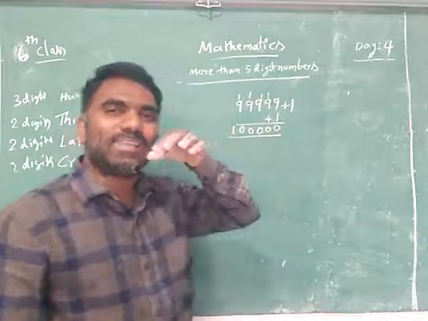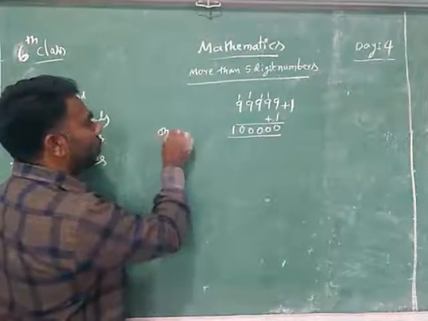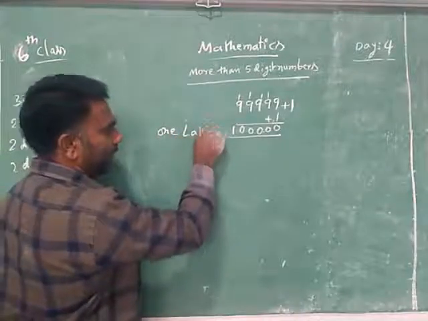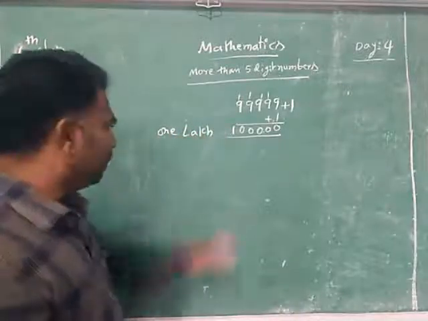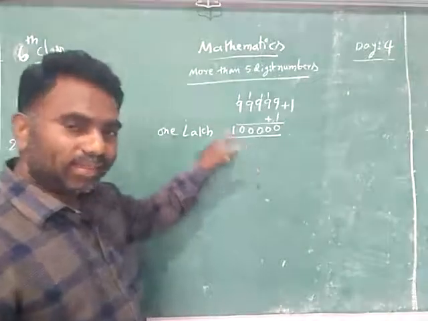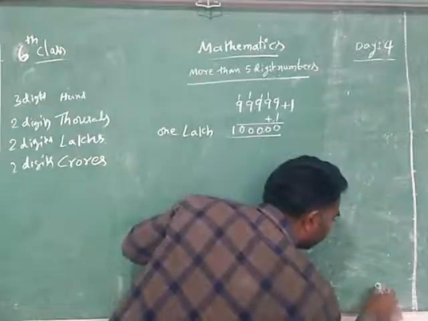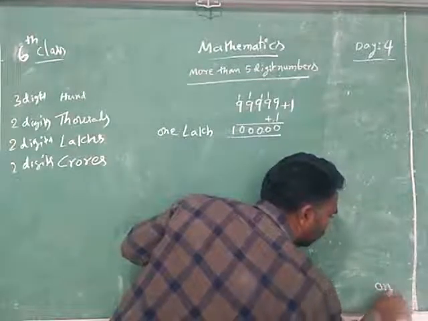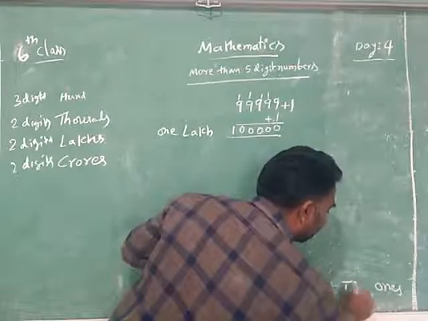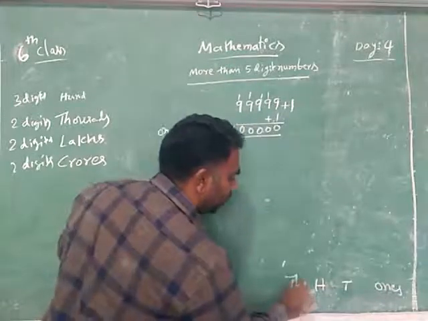It is called 1 lakh. This is called 1 lakh, and this is also a place. Next place. What are the places we have discussed? First, ones. Next, tens. Next, hundreds. Next, thousands.